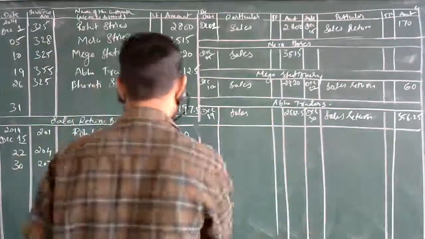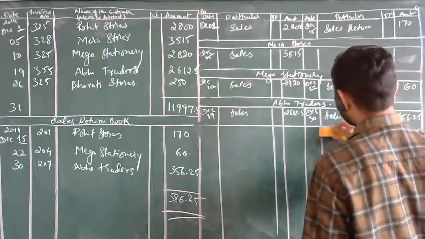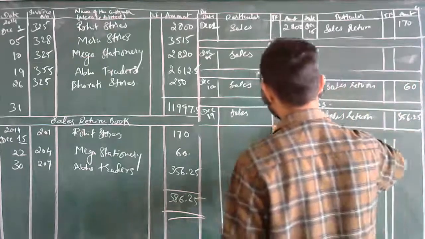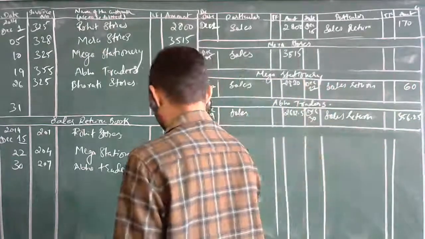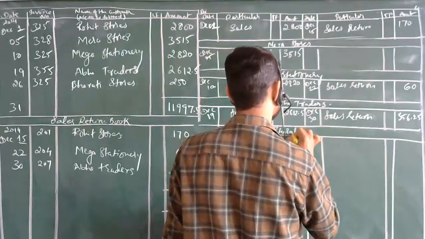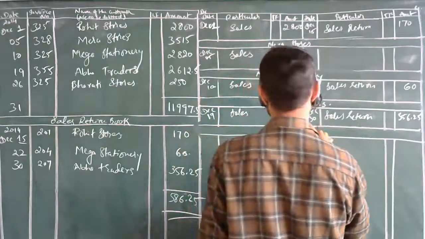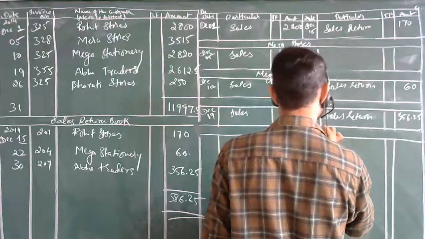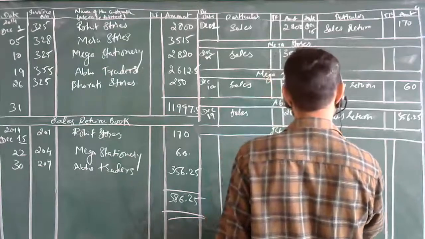Next, sir, what is next? Bharti Stores account. After that, we make the sundry accounts, sales account and sales return account, which you will do last. Bharti Stores, yes, sir.